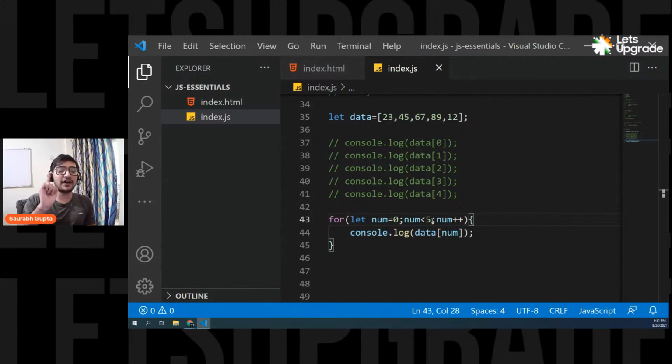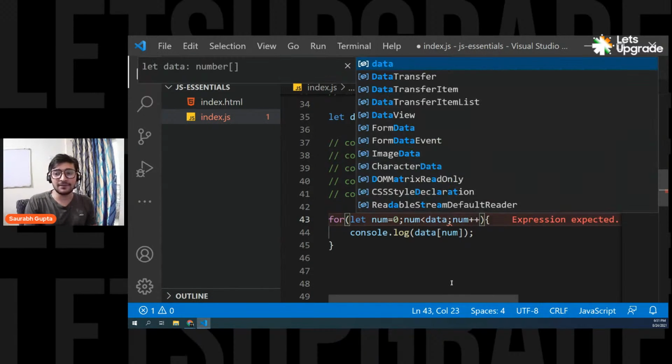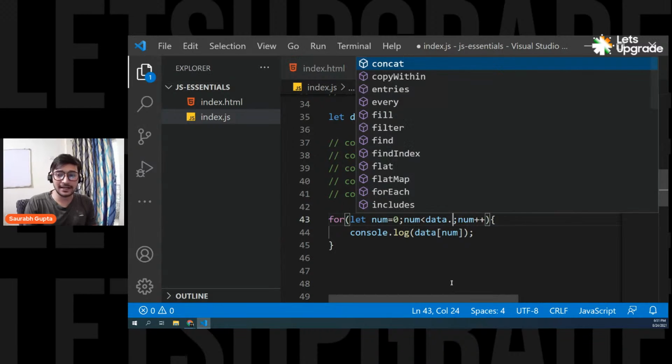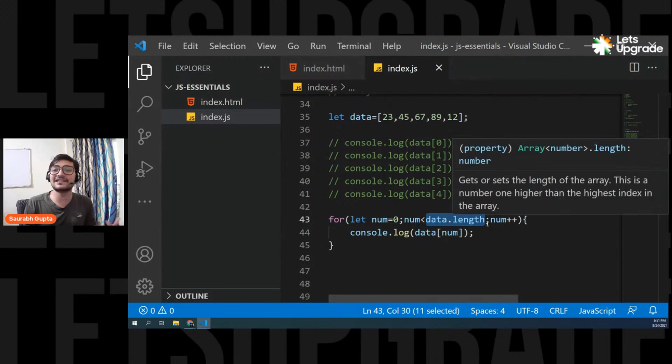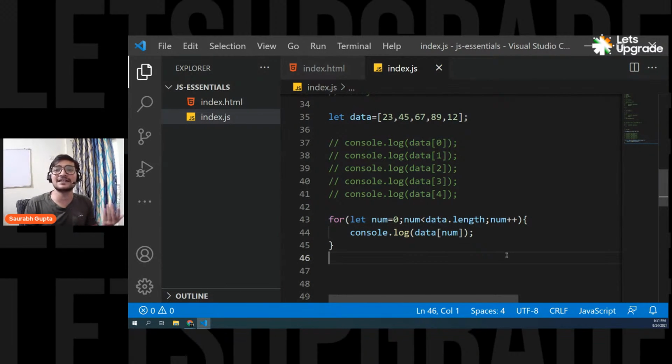Or you have one more really cool way of doing it. Instead of writing 5, what you can do is you can simply say data, that is nothing but your array, dot length, which will again give you 5. Because length is simply the number of elements you have in your array. So how many elements do I have in my array? 5 elements. So I can simply say num is less than data dot length. This length will simply give me the number of elements present inside my array. So it's still going to give me 5.